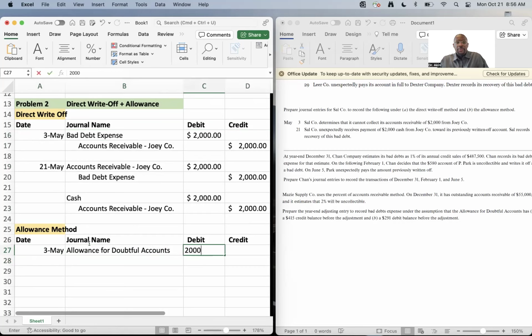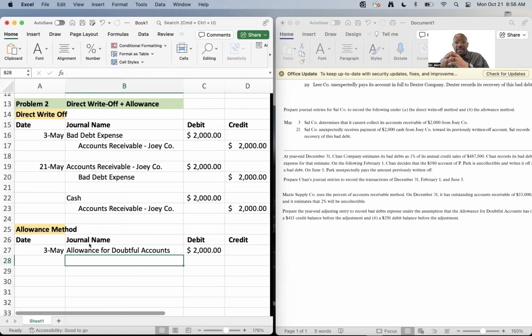Now, I have to take a moment to explain this new account to you all. Allowance for doubtful accounts is like a temporary account. It's an account that we kind of pocket on the side and say, hey, in the event that this person that we are saying their funds are uncollectible may pay us back, we're just going to pocket it off to this side. And that's very useful to us.